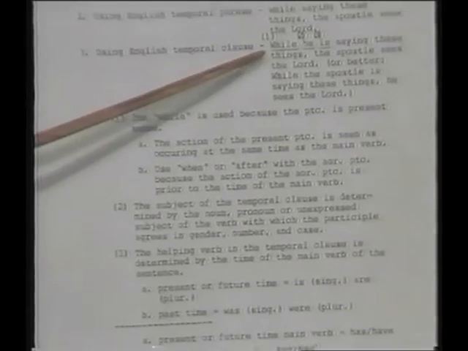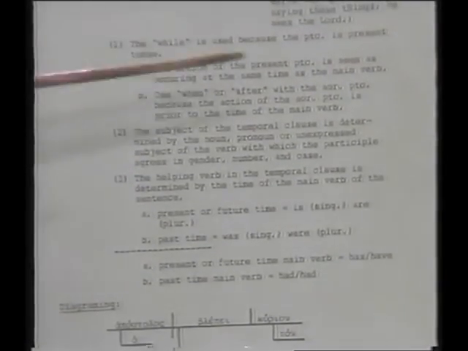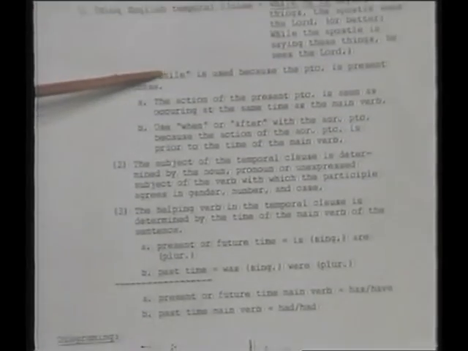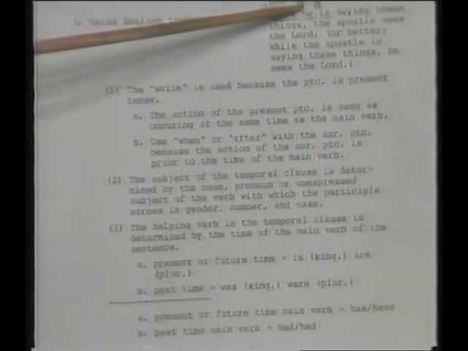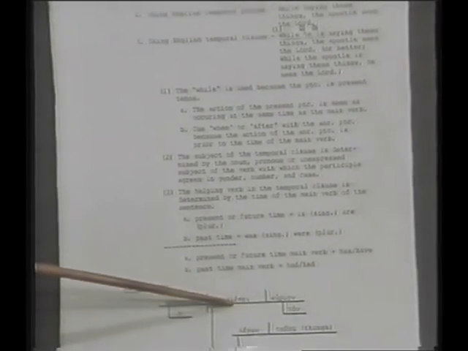So back up to this English temporal clause. While he is saying, the apostle sees the Lord. That's our translation. So the three things: the temporal word while, because the participle is present time; he, because the participle agrees in gender, number, and case with apostolos; and is, because the main verb is present time.